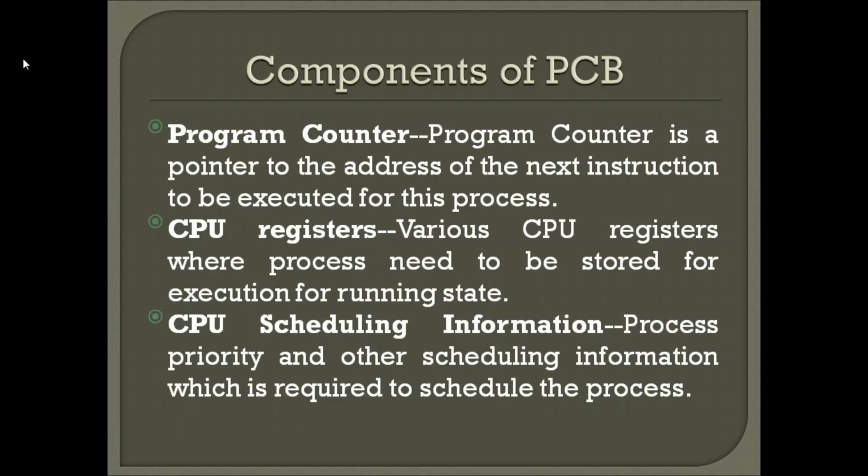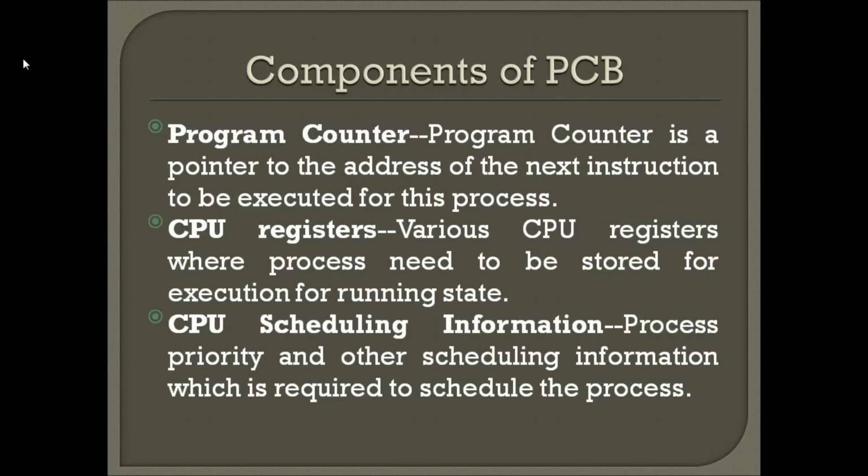Next is the program counter. The program counter is a pointer to the address of the next instruction. I already told you, right? The program counter stores the address of the next instruction that is going to be executed for this process. Take sum is equal to a plus b, those instructions. Your instruction can change, right? That's why the value of the program counter can also change.